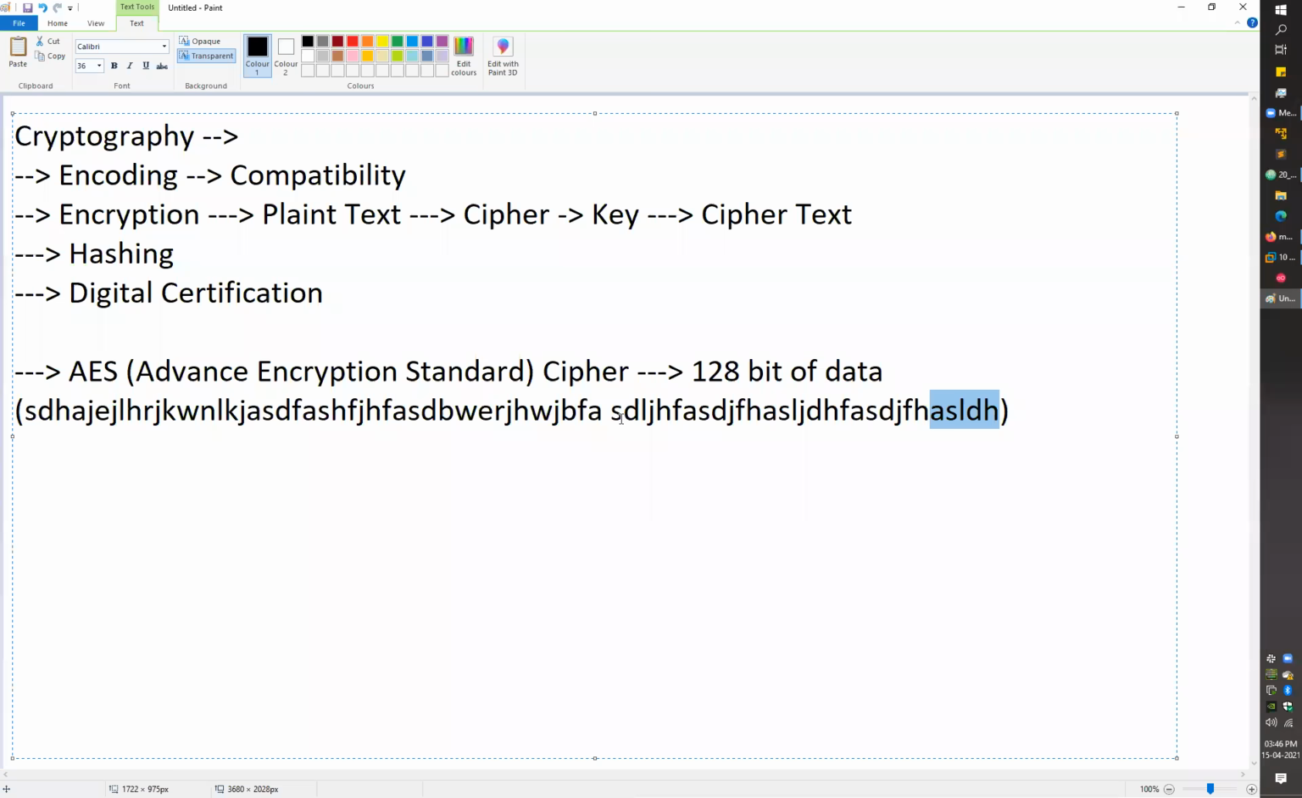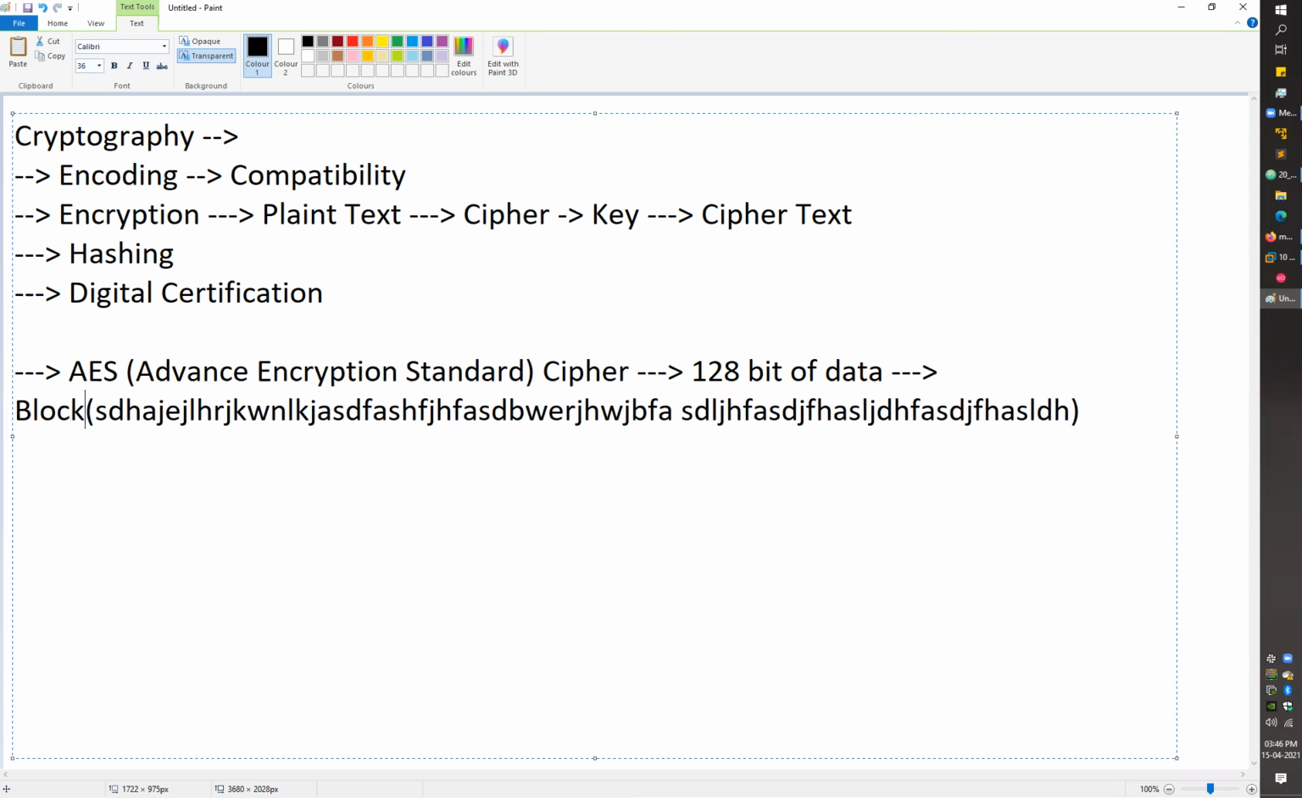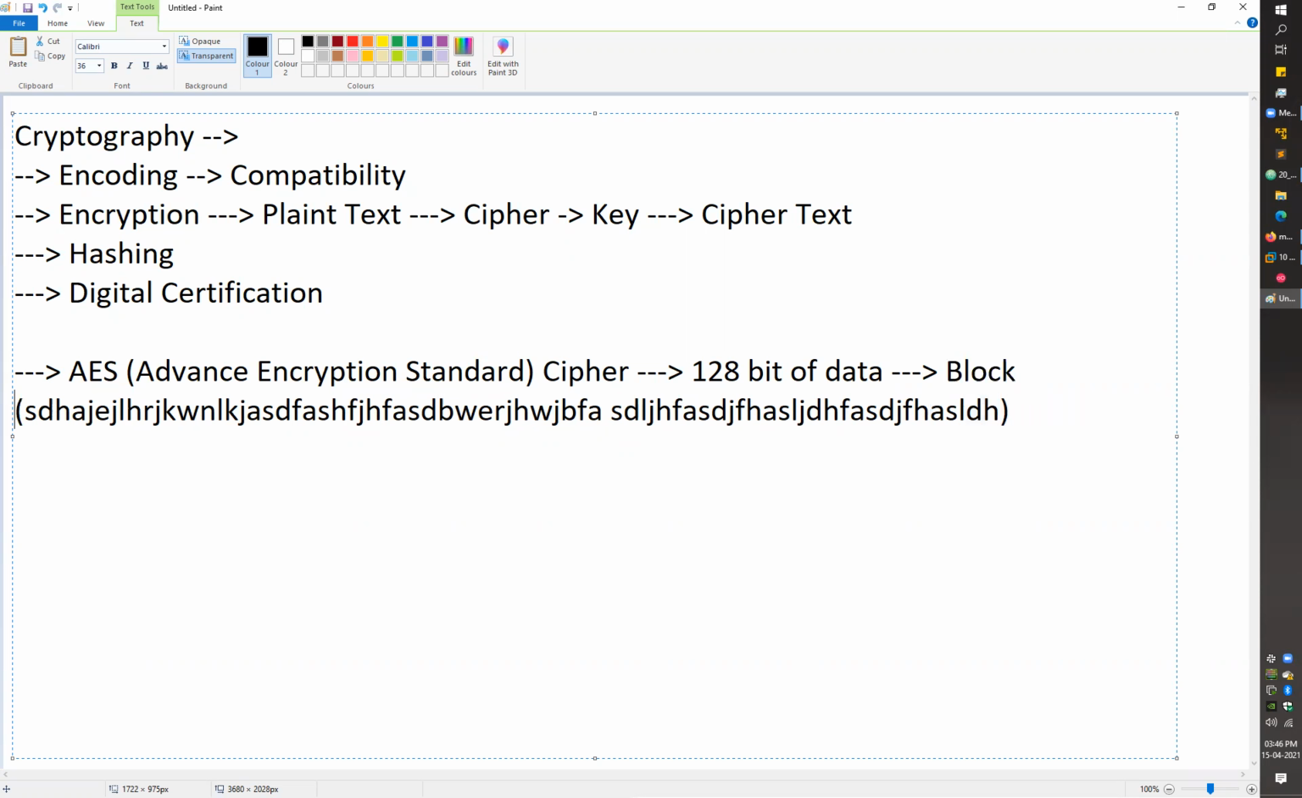Your AES will first encrypt those 32 characters, then encrypt the next 32 characters, then again the next 32 characters, or you can say 128 bits. Because of that, AES can only encrypt a fixed amount of data. We generally call it a block cipher.